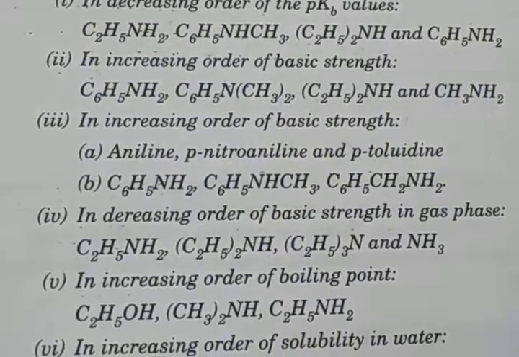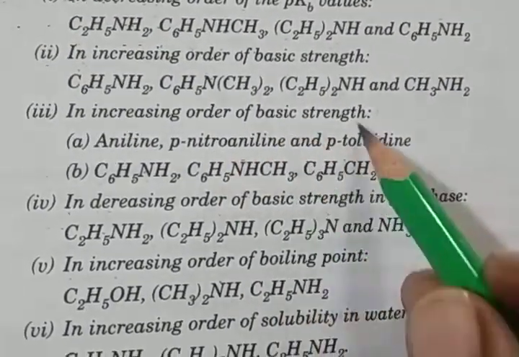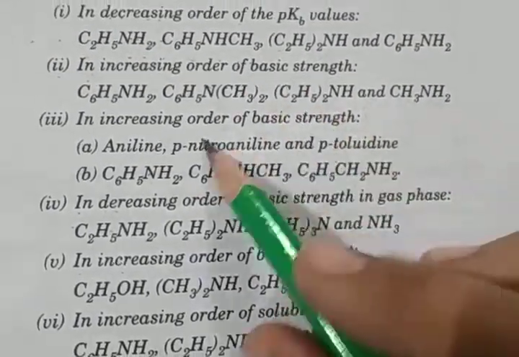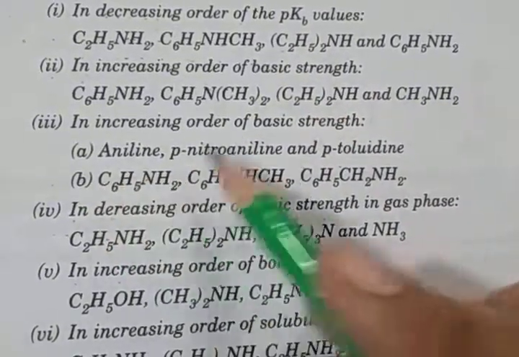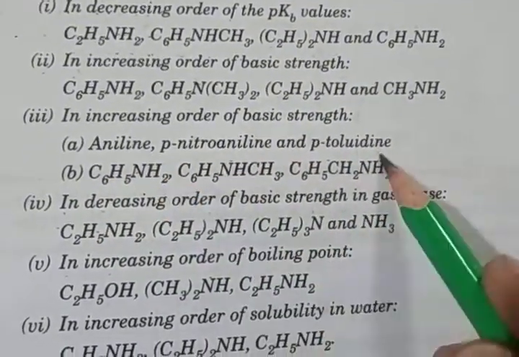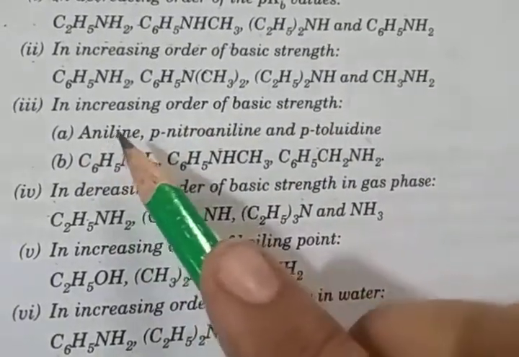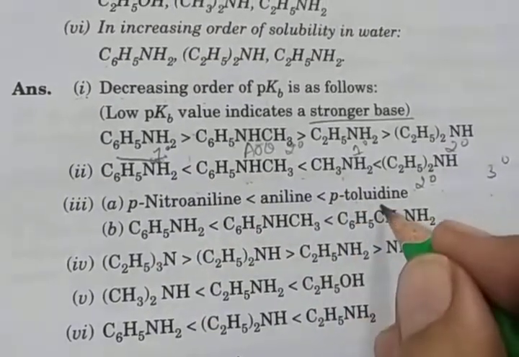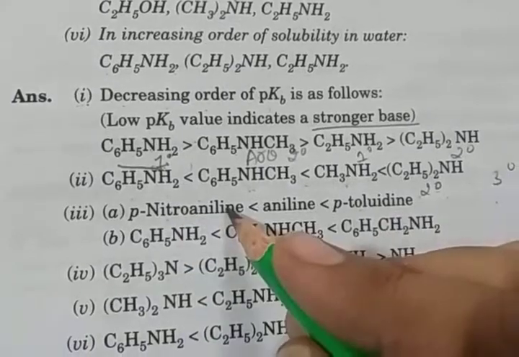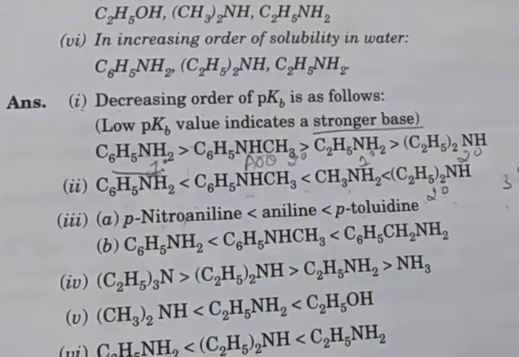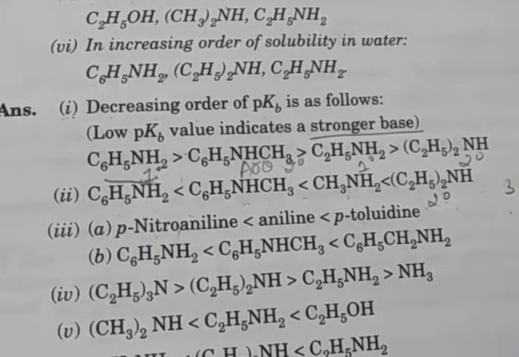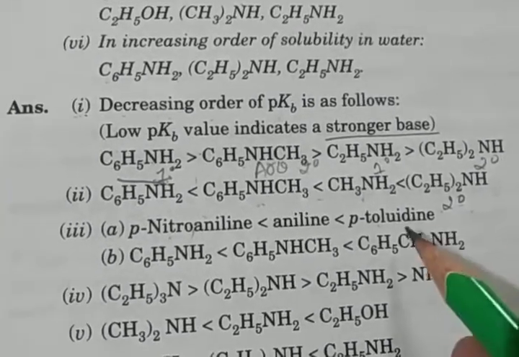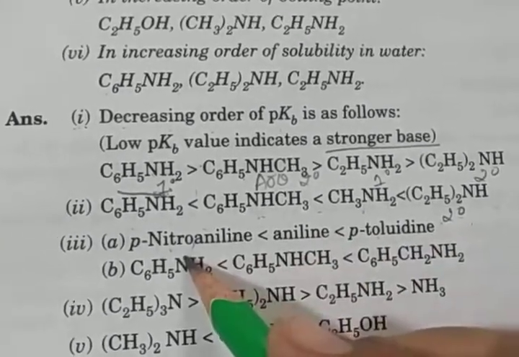Clear? Then third, next increasing order of the basic strength. Same as the second, but here A is aniline, para nitroaniline, para toluidine, all three aromatic. You already know aniline has an NH2 group. In the third one, aniline, then para toluidine has a CH3 group, and para nitroaniline has an NO2 group, an electron-withdrawing group attached. So para toluidine is higher, then aniline, then para nitroaniline.